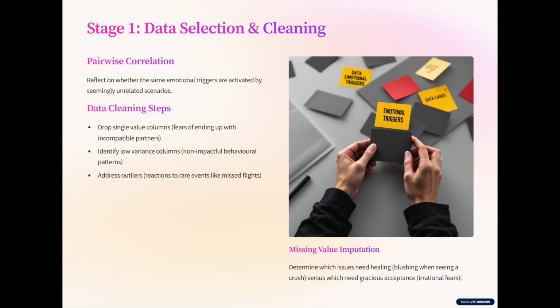Data cleaning implies removing irrelevant values. Single value columns to drop: traits that don't change, like fears that are no longer active. Low variance columns: habits or patterns that don't meaningfully impact your relationship outcomes. Outliers: reactions on preventable events of rare occurrence, such as missing a flight. Impute missing value: parts of yourself or your emotional history you haven't fully processed yet. Simple imputer: does this issue need healing? For example, blushing when you see a crush, or gracious acceptance?